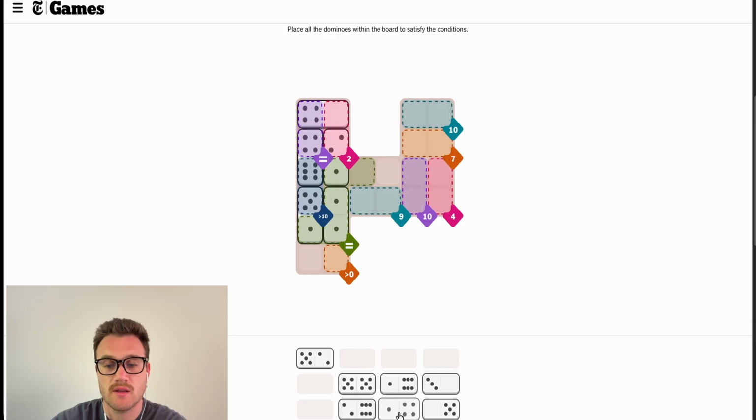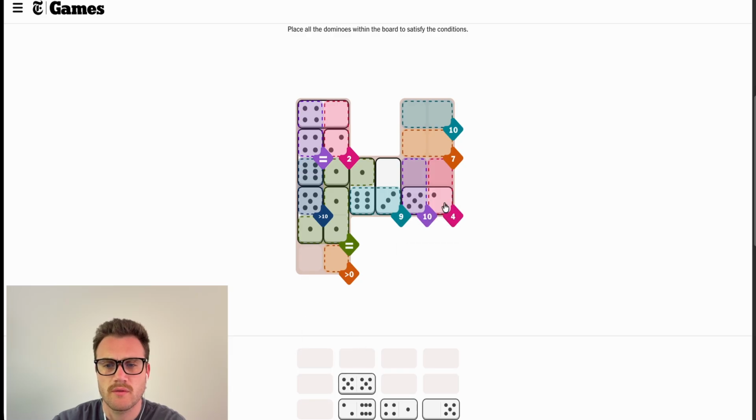I still kind of like the 1, 4 play. We could do double 5s here. However, we have nothing that equals 4, so that's not going to be it. Let's try the 1, 6. This would have to be 3. And the only 10 we have is here. However, it could go across.